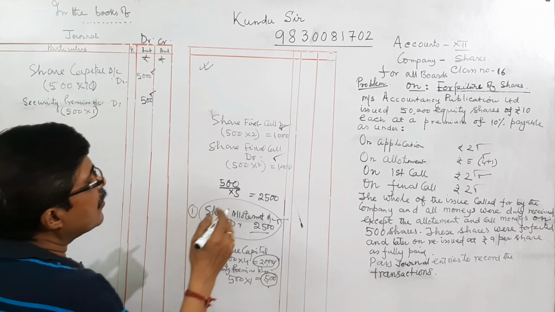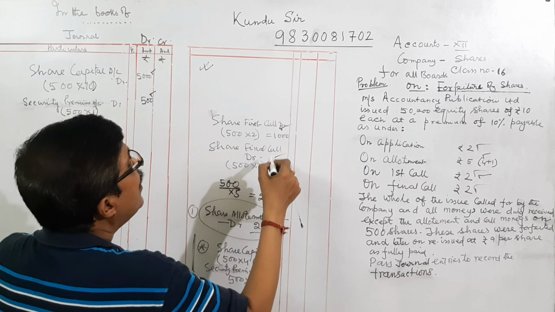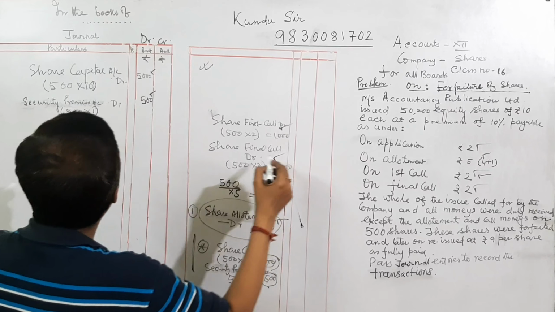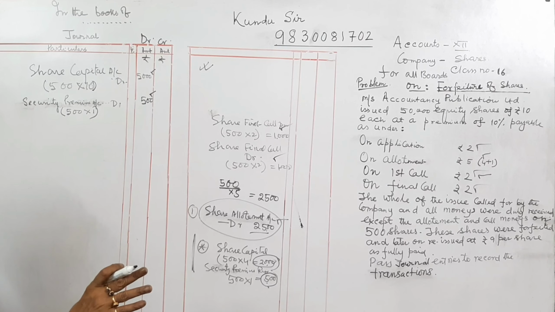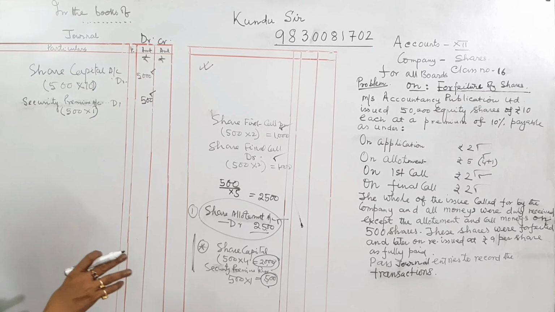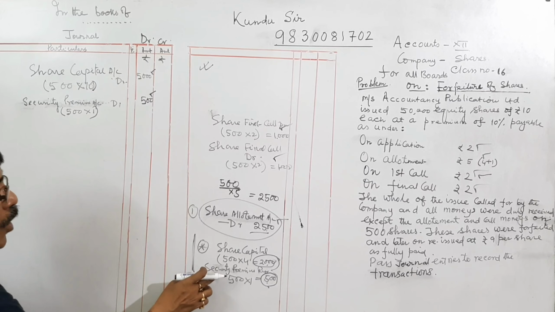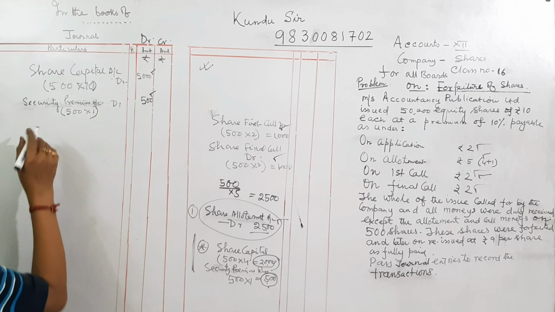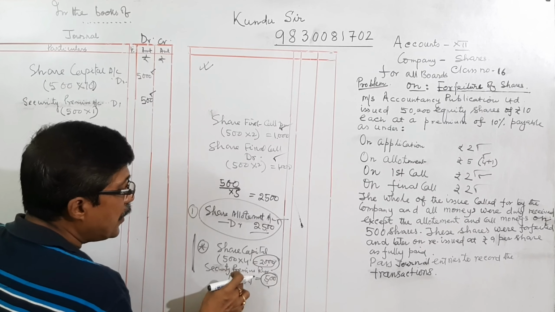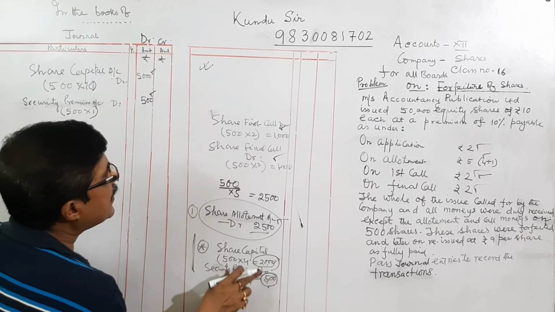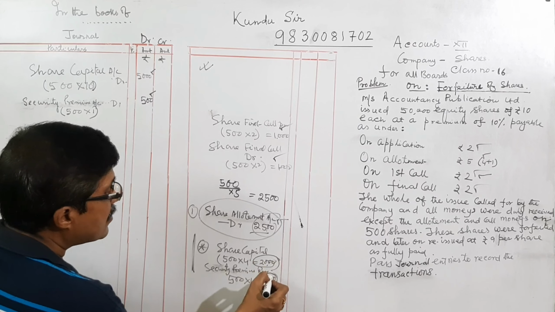It is still lying. This one in allotment, this one in first call, this one in final call. So all debit balance is to be credited, and the balance amount is to be transferred to share forfeiture account. Now the allotment still debit. Allotment consists of share capital 2000 and security premium reserve 500. But at that time we have passed share allotment account. This equals this plus this.